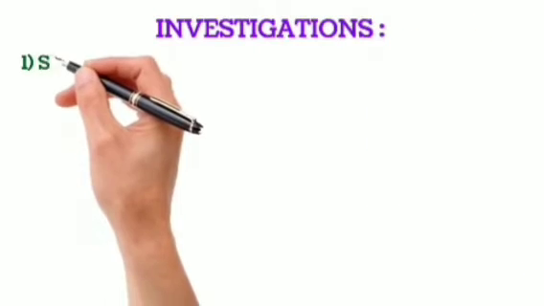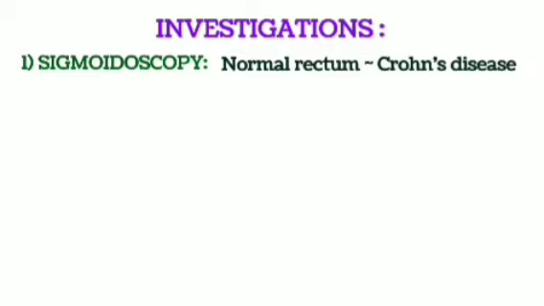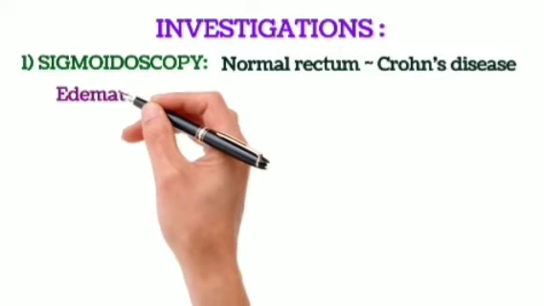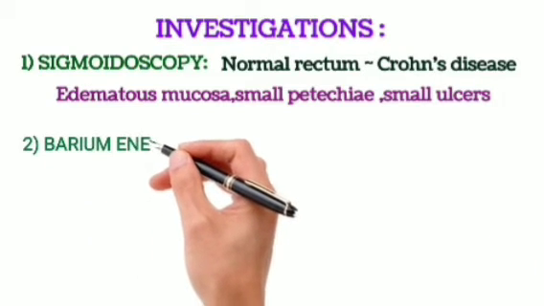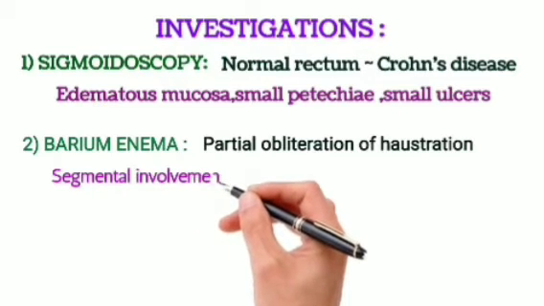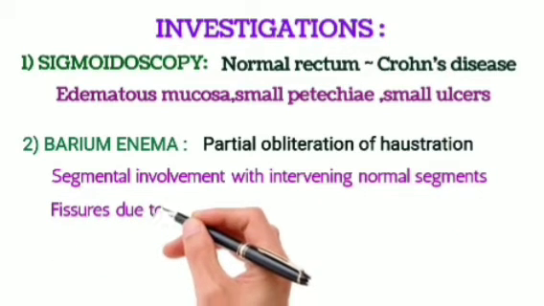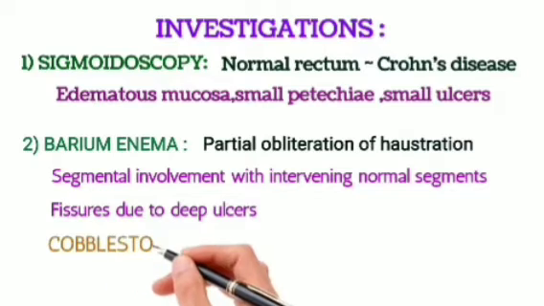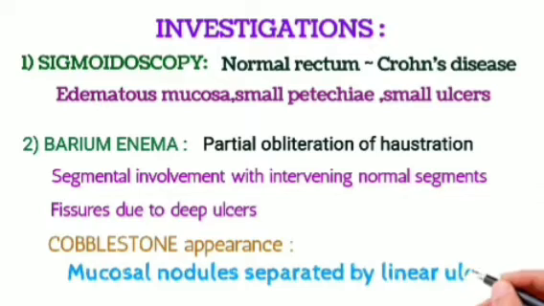So what are the investigations? First is the sigmoidoscopy, which, if it reveals a normal rectum, then the diagnosis goes in favor of Crohn's disease. There may be edematous mucosa, small petechiae, and small ulcers. Second is the barium enema. There is partial obliteration of haustration, segmental involvement with intervening normal segments, fissures due to the deep ulcerations, and there may be cobblestone appearance. So there are mucosal nodules separated by linear ulcers, giving rise to the cobblestone appearance.